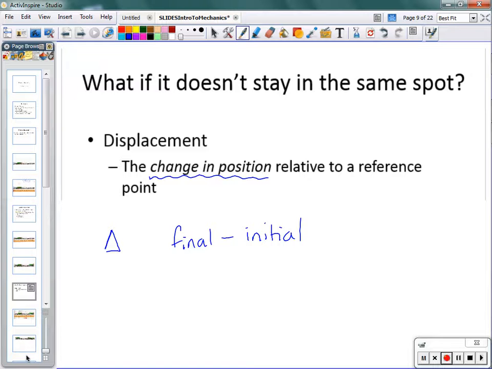The triangle is actually a Greek letter. It's a Greek letter delta. And whenever we see delta, it means that we want to compare the final condition versus the initial condition, or the change in whatever it is that we're trying to look at. So in this case, when we're looking at displacement, change in position relative to a reference point, we symbolize that with the notation delta x. Delta meaning change, and x meaning position.